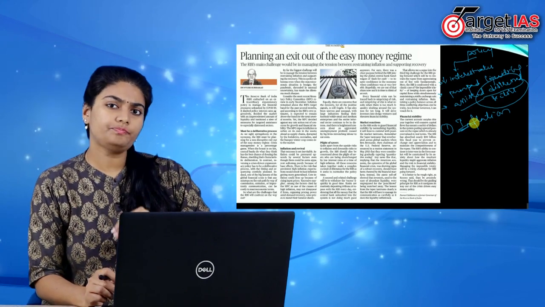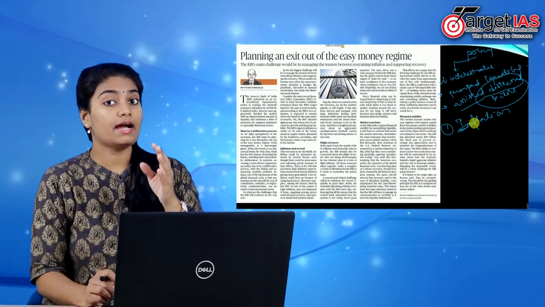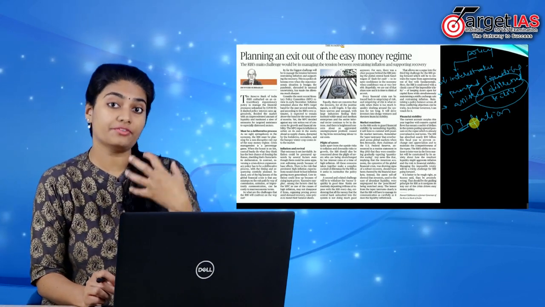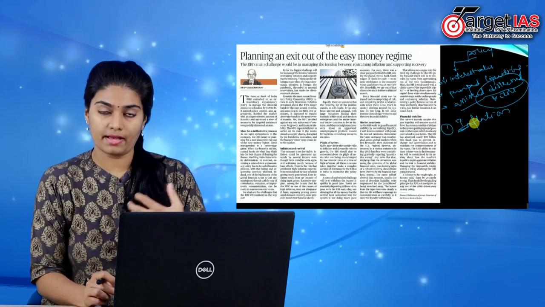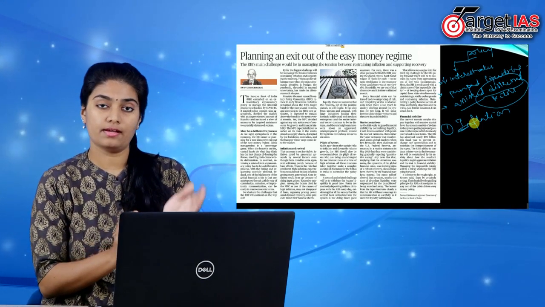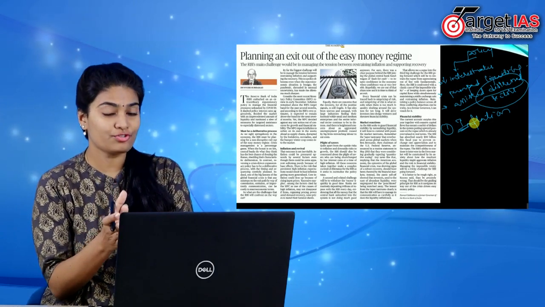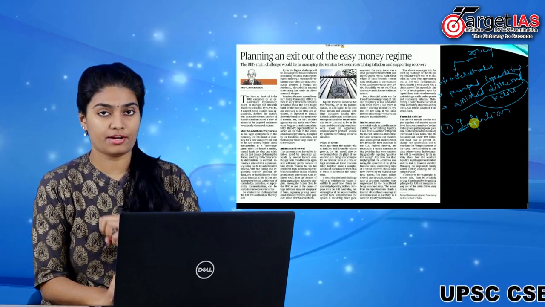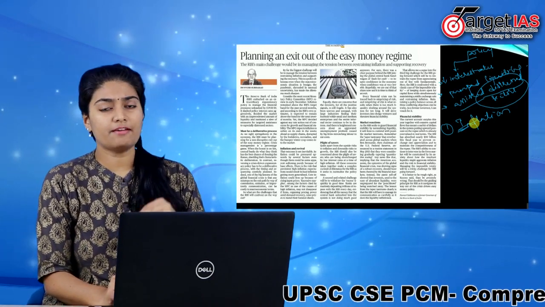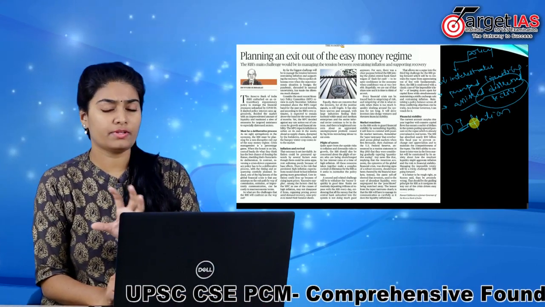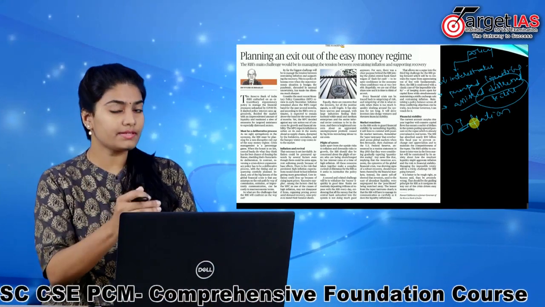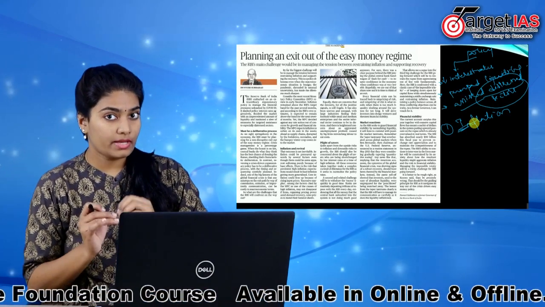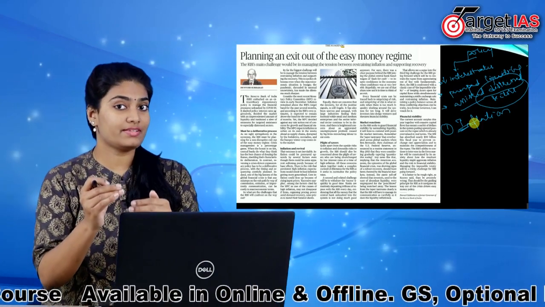Because these consumer expectations remain high, the inflation rate in reality will also remain high. So consumer expectations are directly proportional to rising inflation. The second point is excessive margins. Many firms lost their income or profits during the lockdown, so in order to compensate those losses, many firms will want to increase their prices, leading to an increase in inflation.